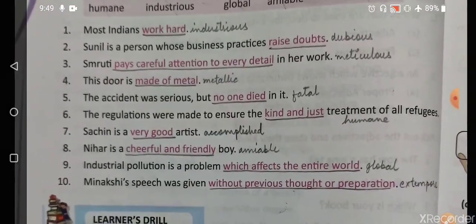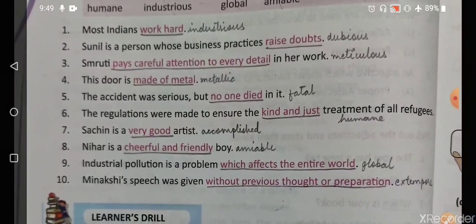Smriti pays careful attention to every detail in her work. So Smriti is actually meticulous. This door is made of metal. So this door is metallic because it is made of metal. The accident was serious, but no one died, means it was not fatal. So we'll write fatal. The regulations were made to ensure the kind and just treatment of all the refugees. So for kind and just we use humane.